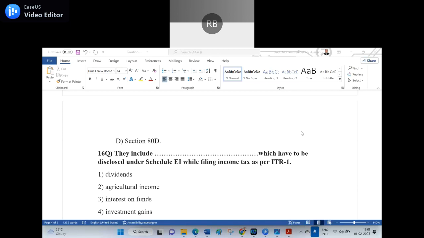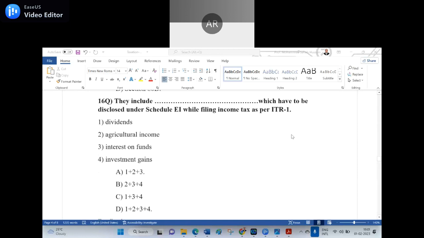16th question. The income dash which are to be disclosed under Schedule EI while filing income tax as per ITR 1. Option 1, dividends. Option 2, agriculture income. Option 3, interest on funds. Option 4, investment gains. Here I have given the options. A, 1 plus 2 plus 3. B, 2 plus 3 plus 4. C, 1 plus 3 plus 4. D, 1 plus 2 plus 3 plus 4.